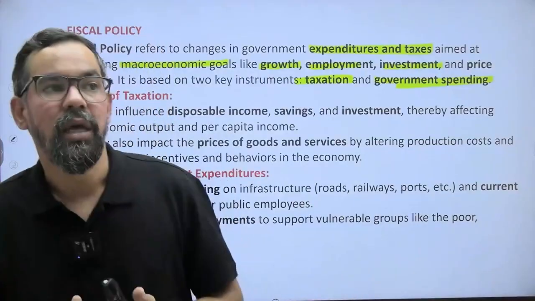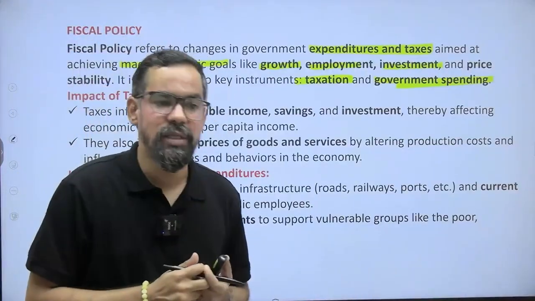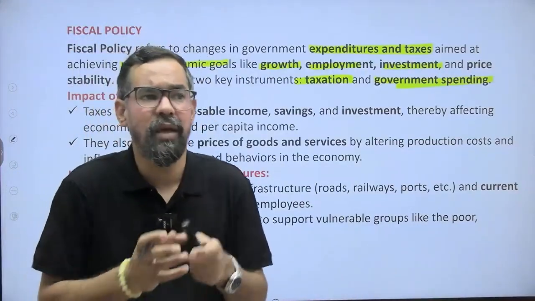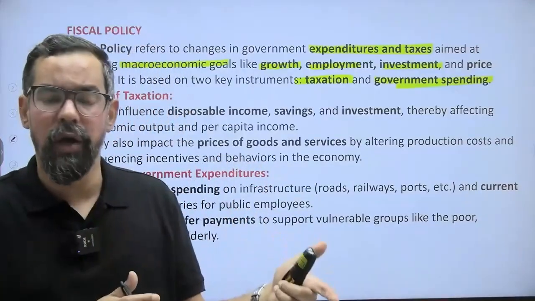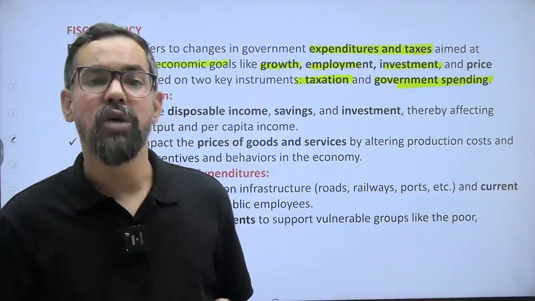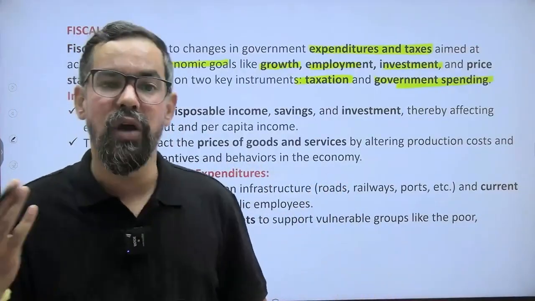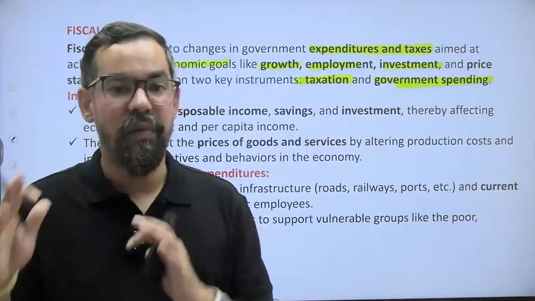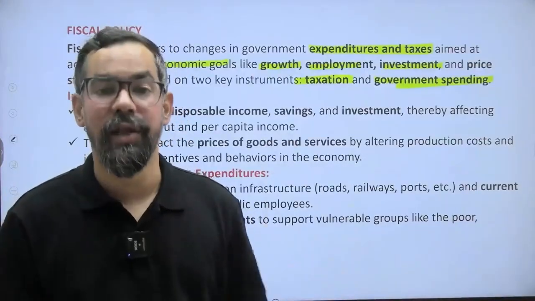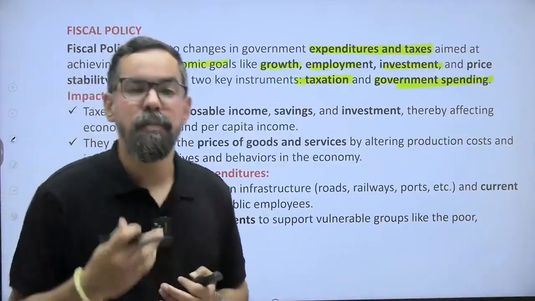Like in the Union Budget 25-26, the government came up with changes in the taxation rate, right? If you are a salaried person earning up to 12 lakh 70,000, you do not have to pay any taxes, right? So that means people will save more.